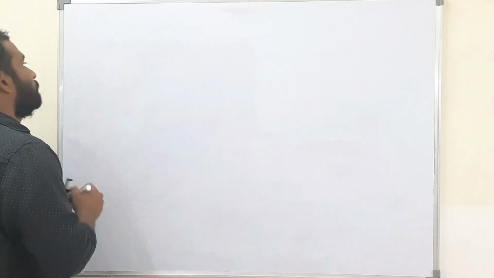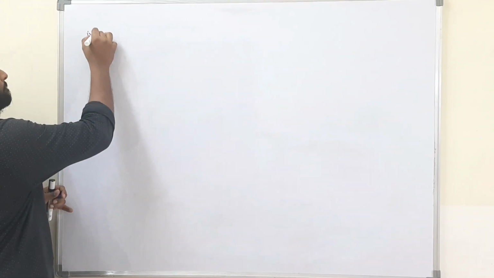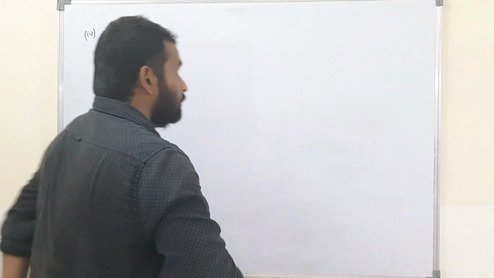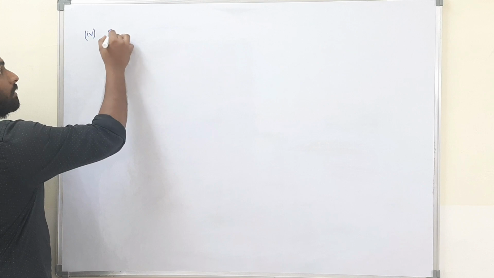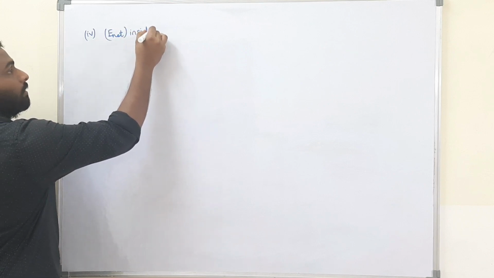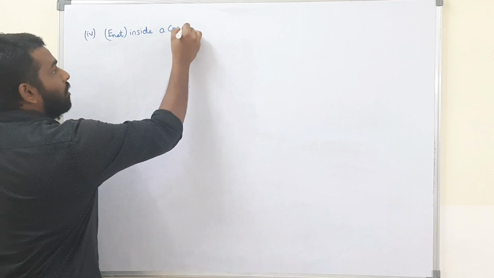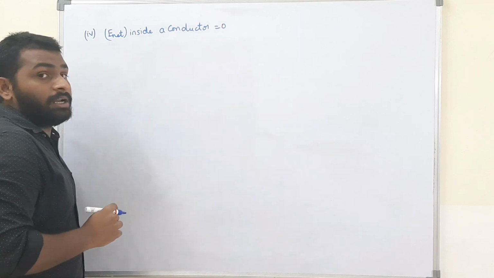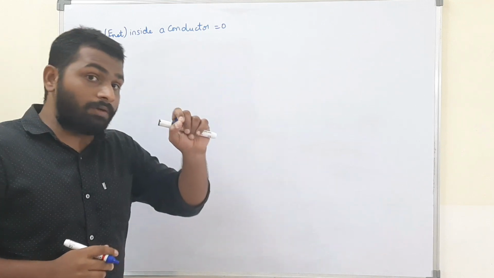Okay, now see here. Fourth point. What will be the electric field intensity inside a conductor? The net electric field inside a conductor is always 0.